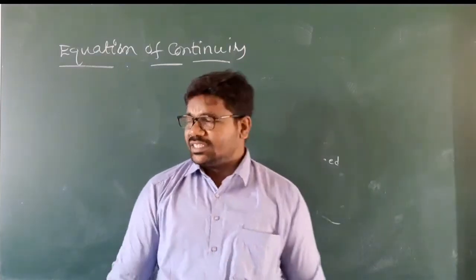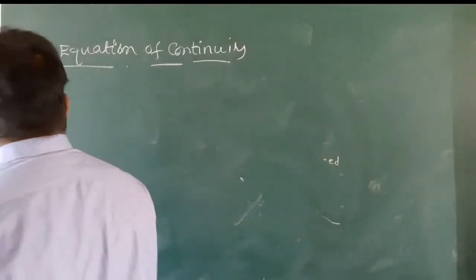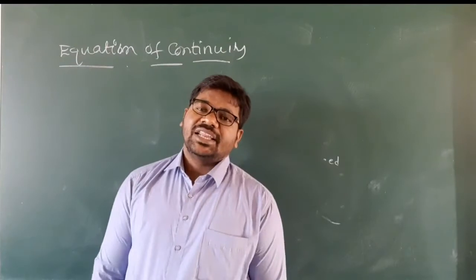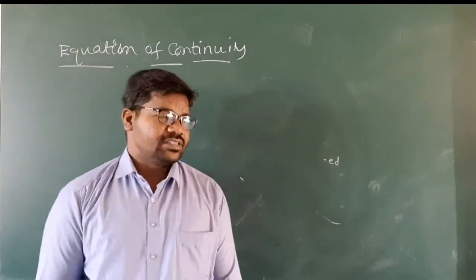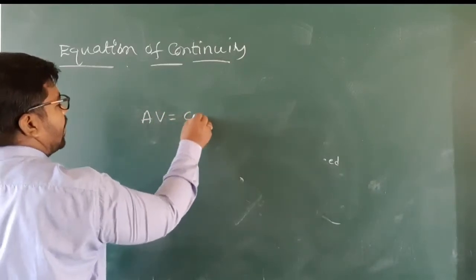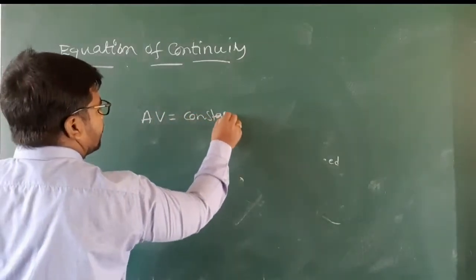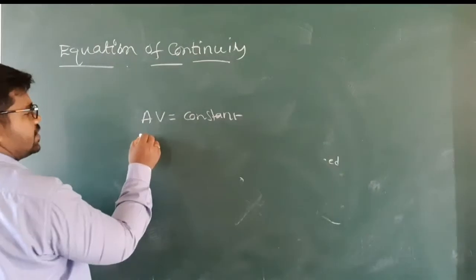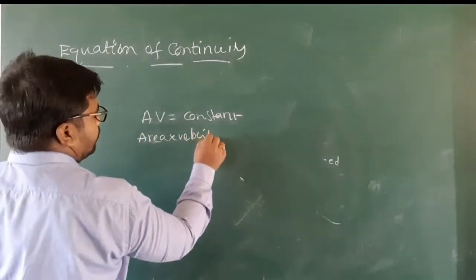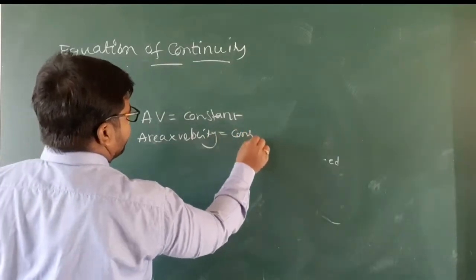Understand, my children? So indirectly, area into velocity is constant. Area into V is equal to constant.